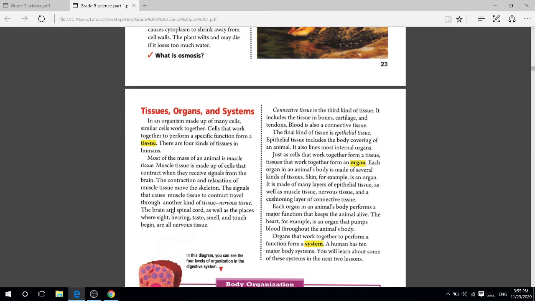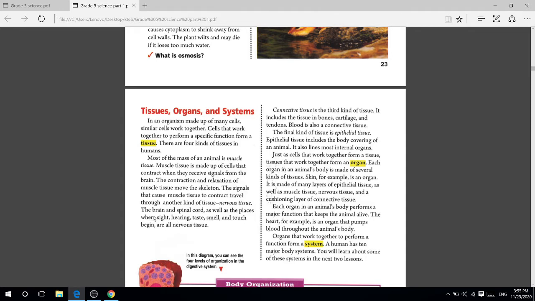Okay students, nervous tissue: the brain and spinal cord, as well as the places where sight, hearing, taste, smell and touch begin, are all nervous tissue.